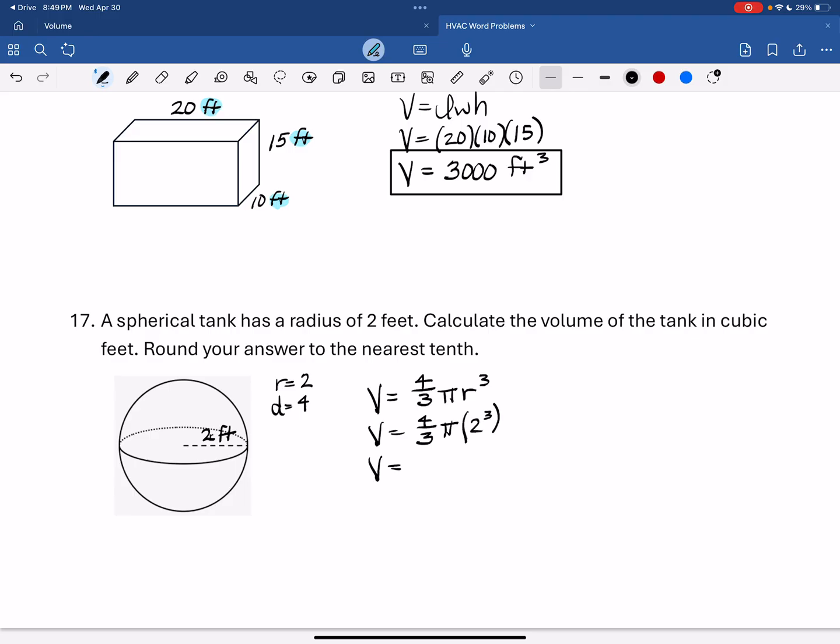Didn't we do this already? I used artificial intelligence to generate these, so it's possible that I do have it in there twice. I believe we did this. 33.493, I remember that, cubic feet. And they want it to the nearest tenth. We've done this one. I'm sorry, guys. This is 33.5 cubic feet.